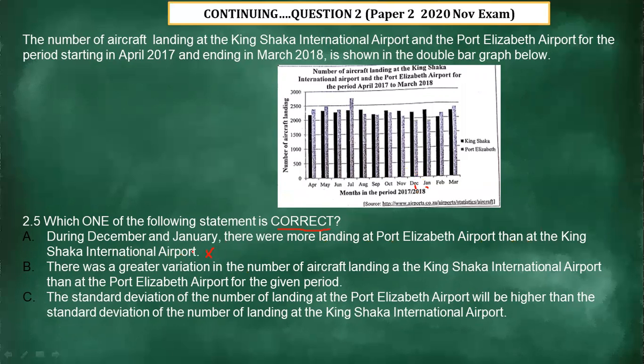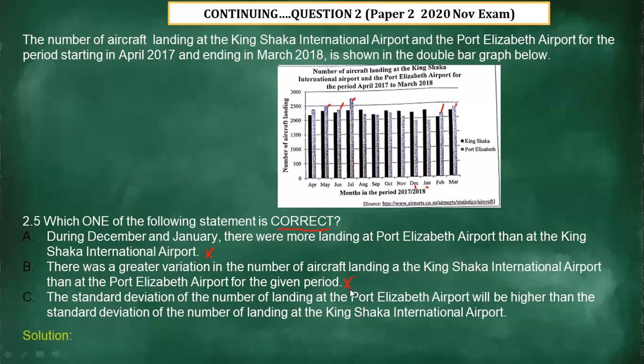All right. Now, B: there was a greater variance in the number of aircraft landing at the Kinshasa International Airport than at the Port Elizabeth Airport for the given period. Let's check into this one. You can see that there is more into Port Elizabeth. This one is greater, this one is greater, this one is greater. So there are more landings into Port Elizabeth. So this statement is going to be false.